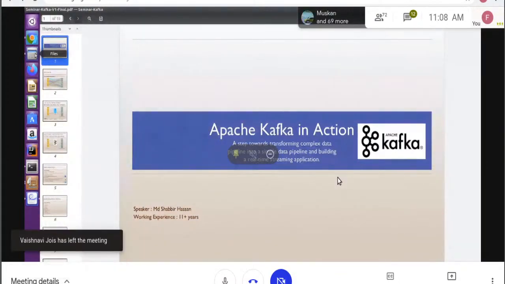Apache Kafka is an open source stream processing software platform developed by LinkedIn and donated to the Apache Software Foundation, written in Scala and Java. It aims to provide a unified, high throughput, low latency platform for handling real-time data feeds.